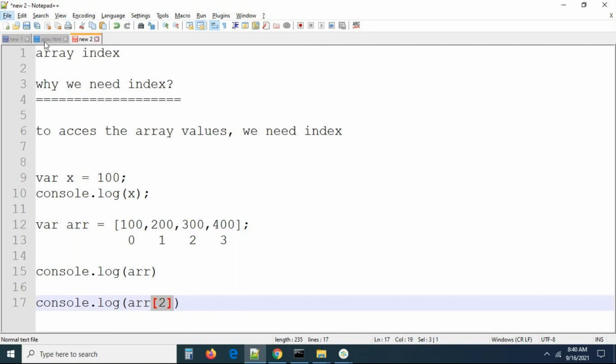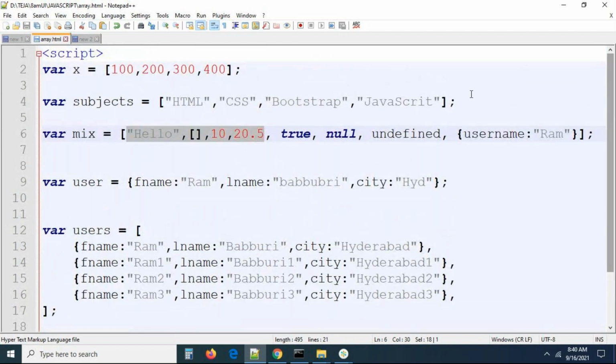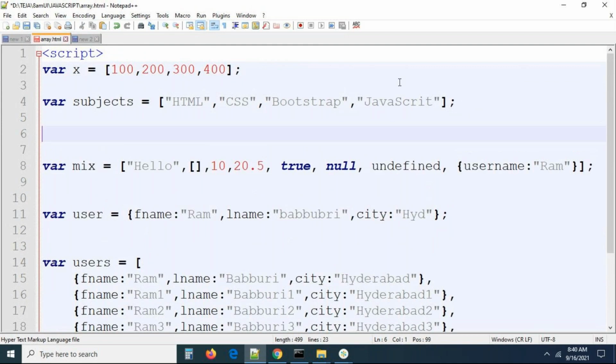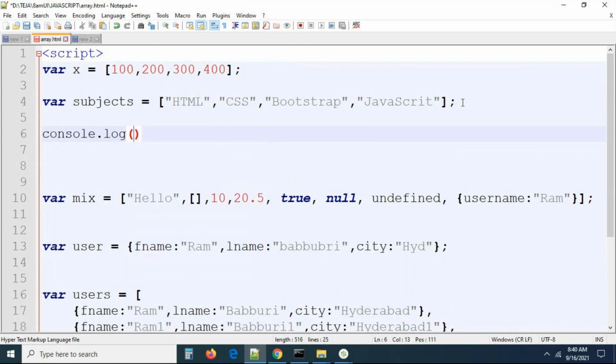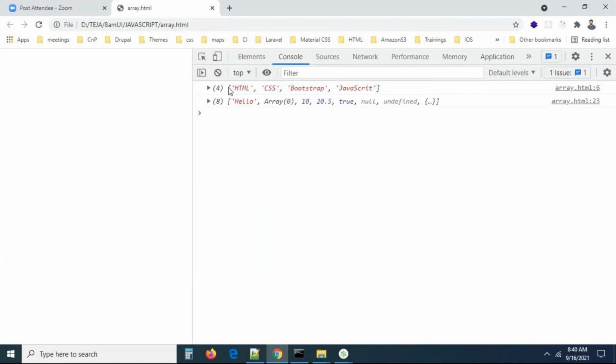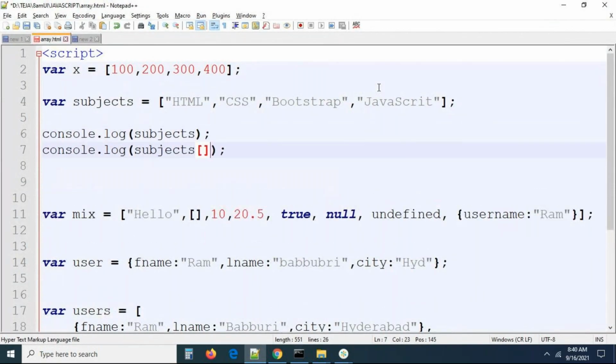Now I'm going there. This is the way of accessing array values, guys. Here, for example, you have an array. Can you see? I want to access JavaScript. If you want to access JavaScript, what is the position of JavaScript? We know array index starts with 0, and this is going to be 1, 2. At the third position, JavaScript is there. Then what I want to do here is console.log, printing subjects. If we print subjects, what is going to happen? Everything will be printed. Right now you can see all the subjects getting printed. No, I don't want to print all the subjects. I want to print only JavaScript. At what position is JavaScript? Now you can take the square bracket of the subjects.